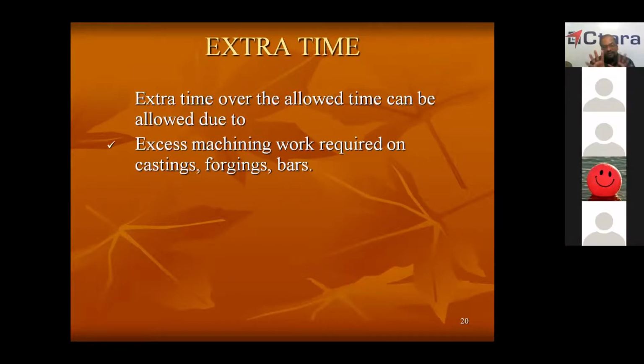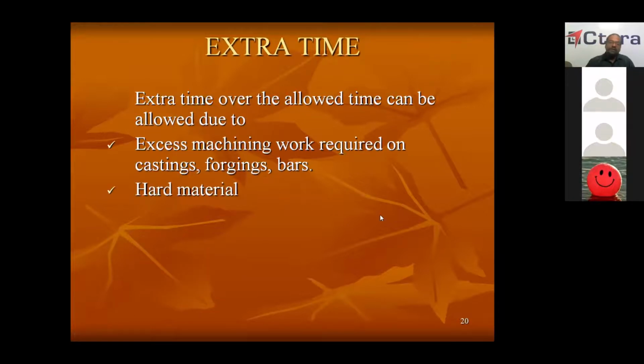So in such cases, the normal timings which are given to that work may not be sufficient. So whenever such defects are there in the castings or forgings or in the raw material, then you can give excess time. Hard material: when the material is hard, you cannot give more depth of cut. When hard material is there, you can give only a little depth of cut.